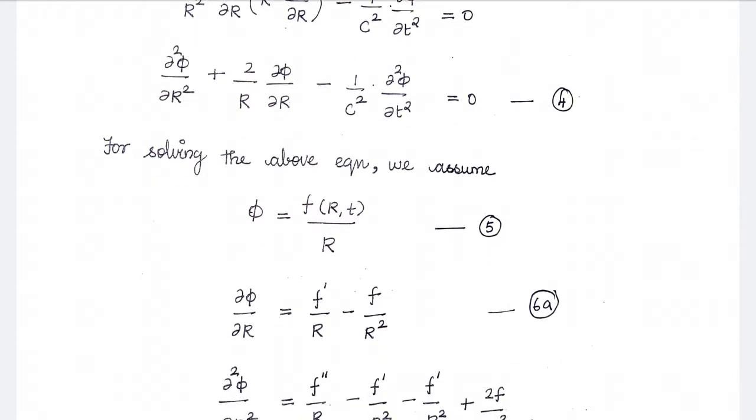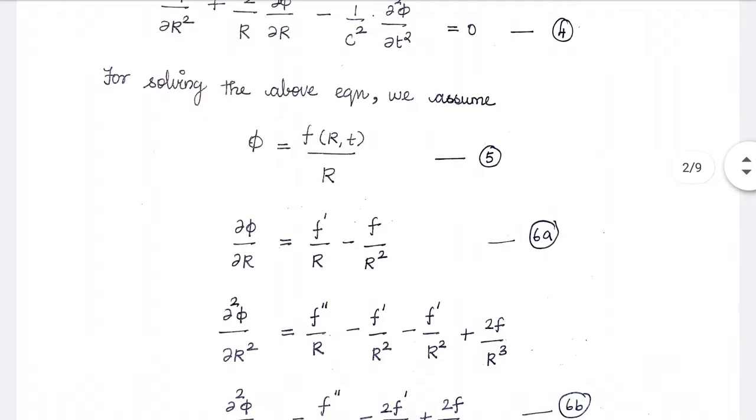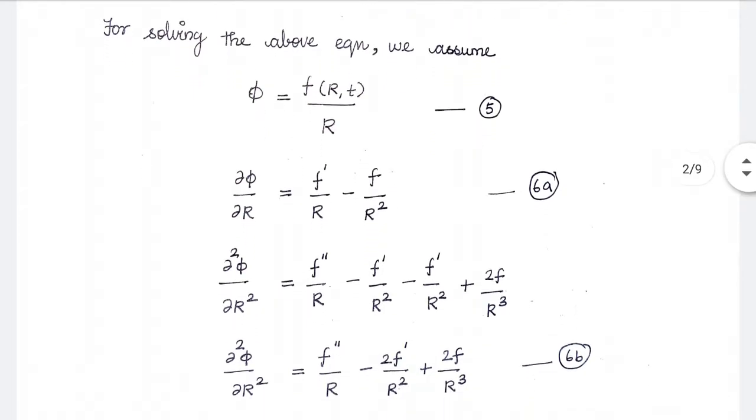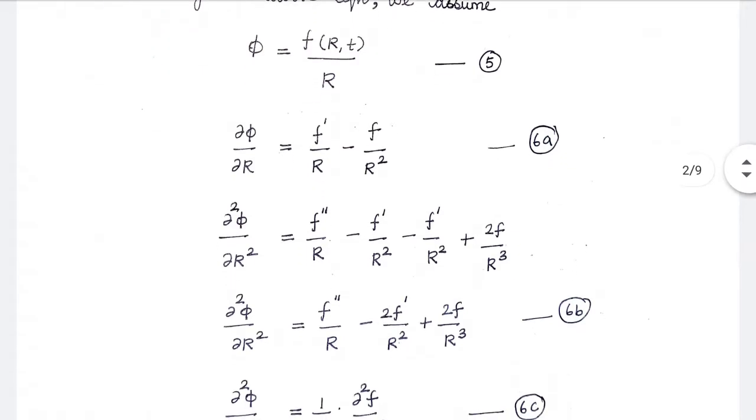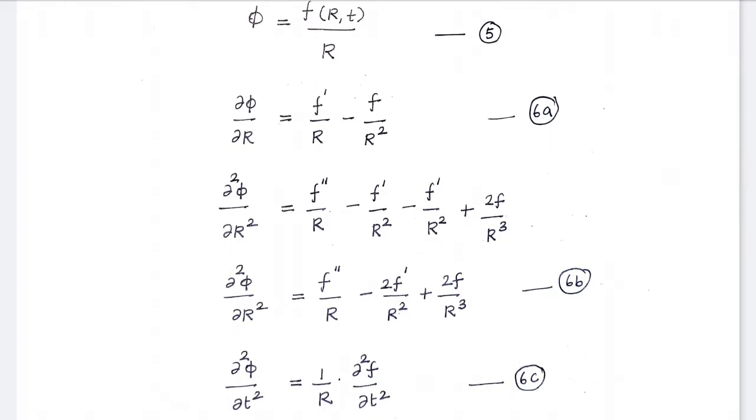So dou phi by dou r is equal to f prime by r minus f by r square. Dou square phi by dou r square is equal to f double prime by r minus f prime by r square. Again differentiating the second term, minus f by r square, we get minus f prime by r square plus 2f by r cube. On simplifying, we get dou square phi by dou r square is equal to f double prime by r minus 2f prime by r square plus 2f by r cube.